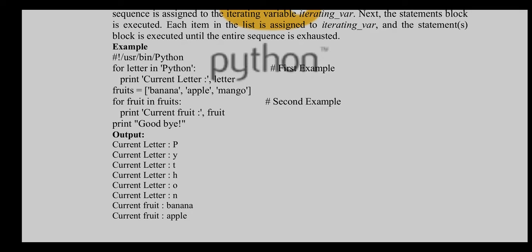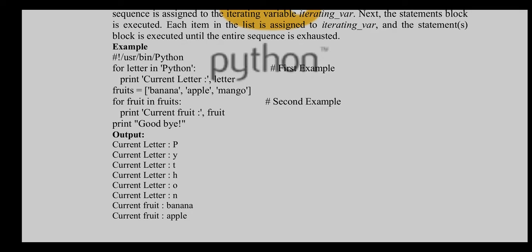Then the second example: I am mentioning a list of fruits, that is banana, apple, and mango, and I am using a fruit variable to iterate over the fruits list. Okay, so for, I am specifying the variable name, that is fruit, specifying the keyword in, and specifying the list name, that is fruits. Okay, so it is going to iterate till the last element of the list is over. It is going to execute this repeatable statement, that is current fruit, and it is going to print the fruit name.